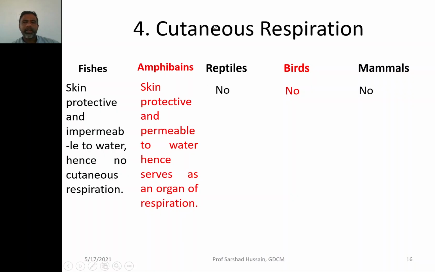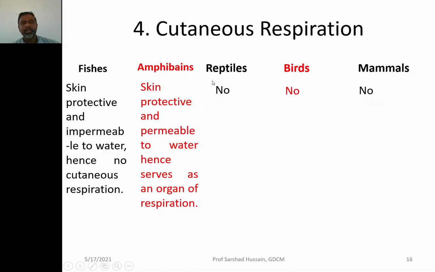Then as far as respiration through skin, which is called cutaneous respiration, is concerned: in fishes, skin is protective in nature and is impermeable to water, it doesn't let water cross through it, hence no cutaneous respiration can take place. Whereas in the amphibian, skin is protective and is permeable to water, so it serves as an organ of respiration.